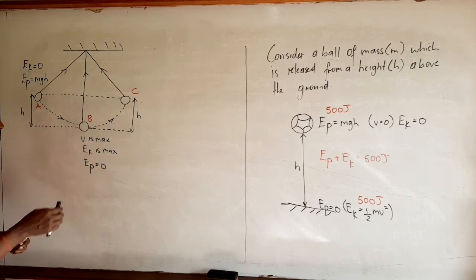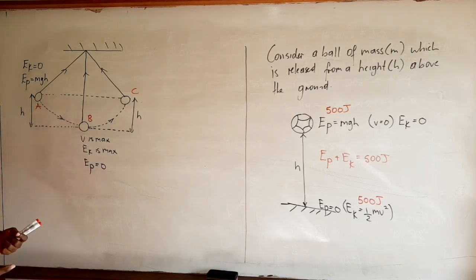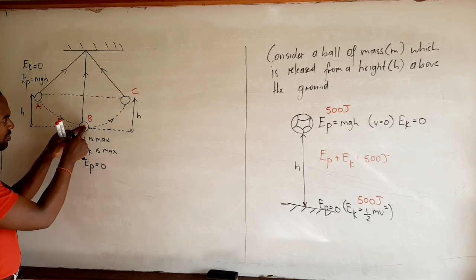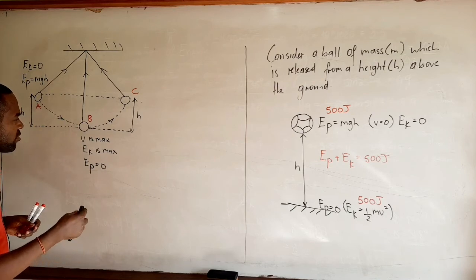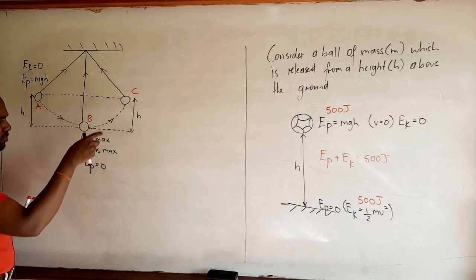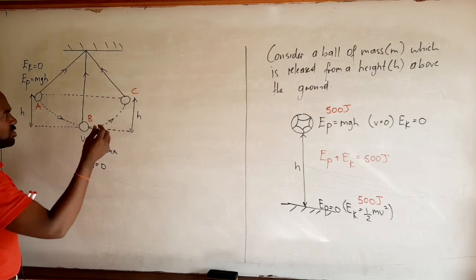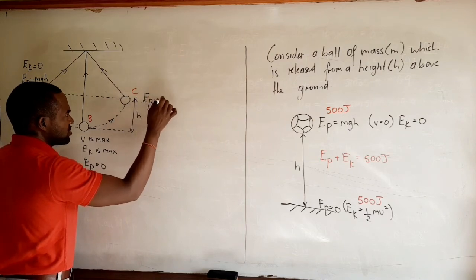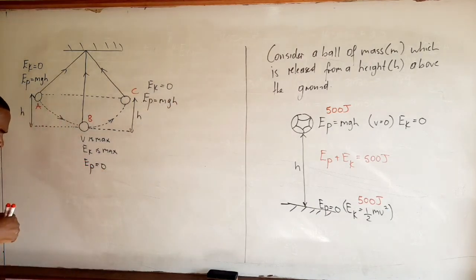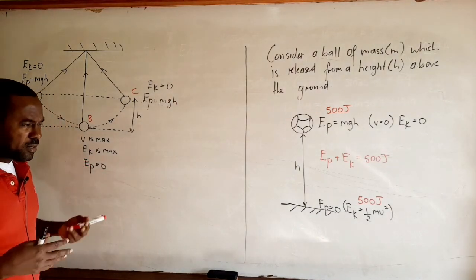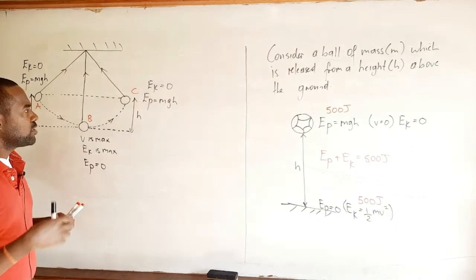All right? Now, as it moves from B to C, this energy conversion will reverse. So at B, it has a large amount of kinetic energy, and as it rises to C, its height is increasing, and it will therefore lose kinetic energy as it slows down, and eventually at C, it retains its initial potential energy, EP equals mgh, and once again, the kinetic energy is equal to 0, right? So this is basically demonstrating the principle of conservation of mechanical energy using the simple pendulum.